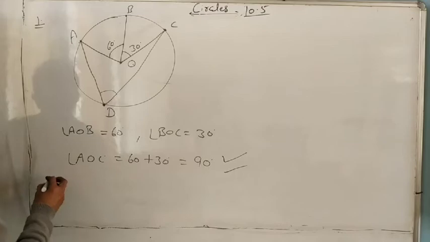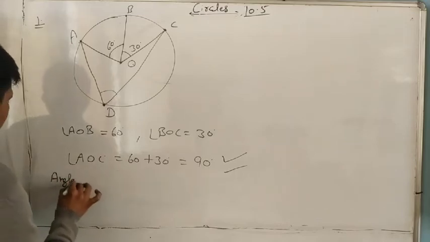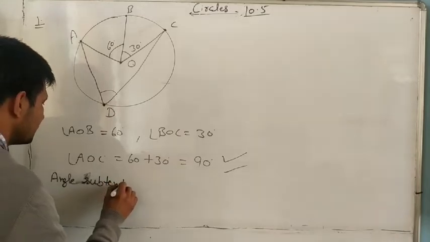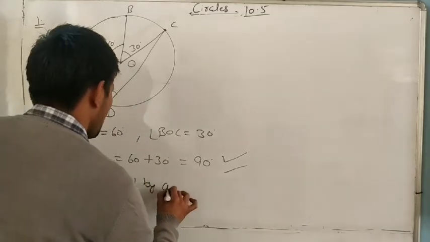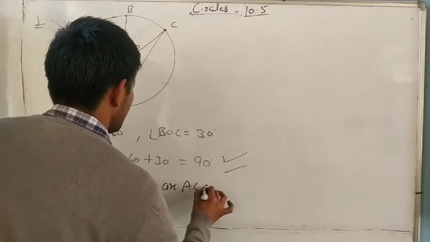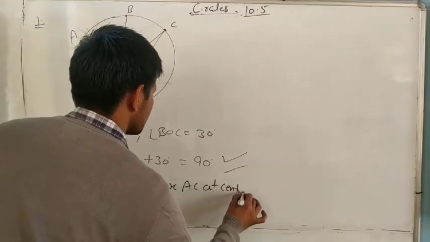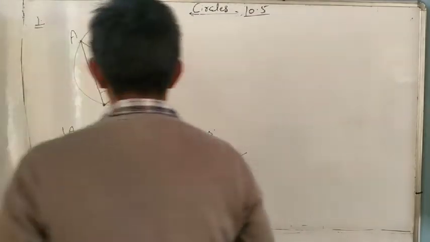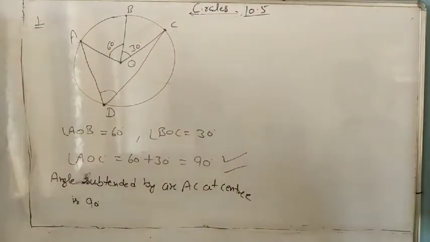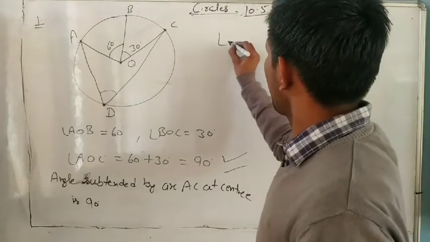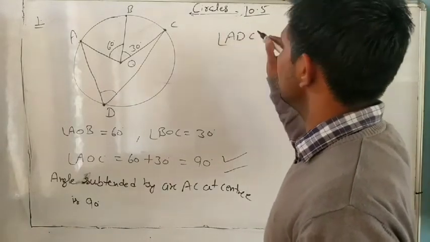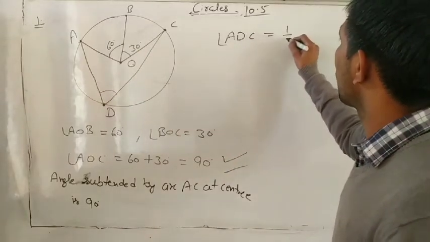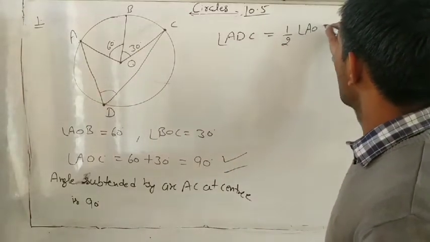We write: angle subtended by arc AC at the center is 90 degrees. Otherwise, you can write now angle ADC. It is always half of the angle, so ADC is half of angle AOC.